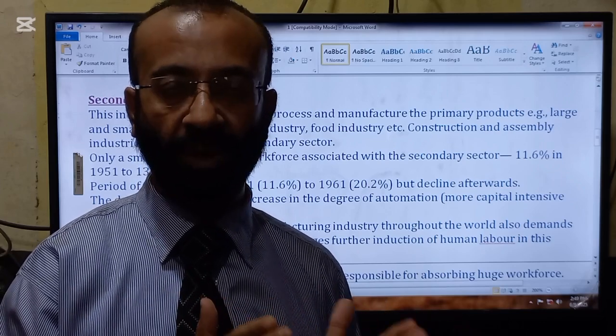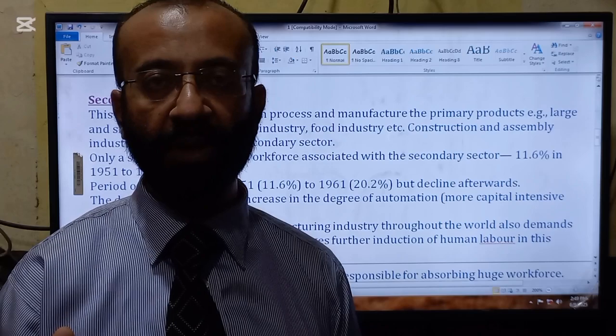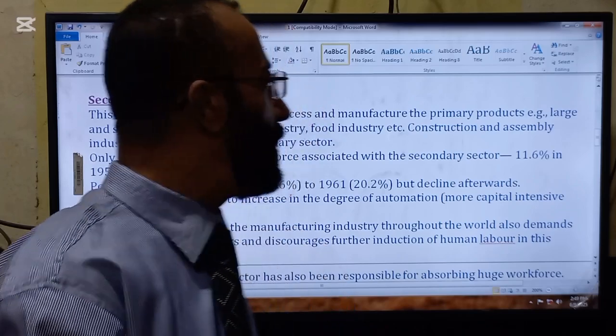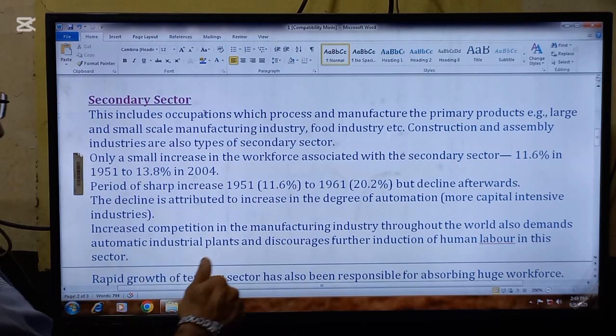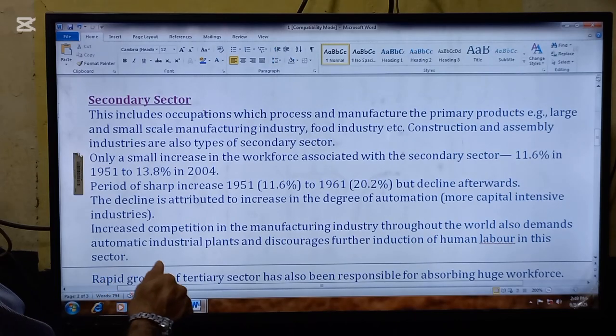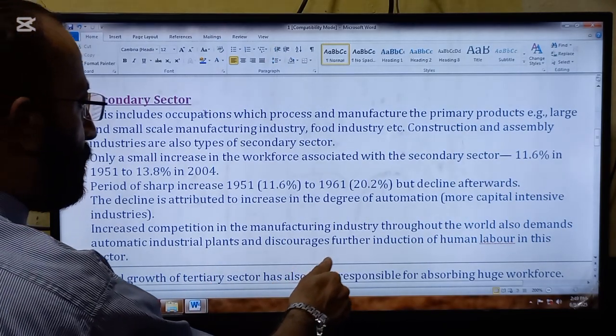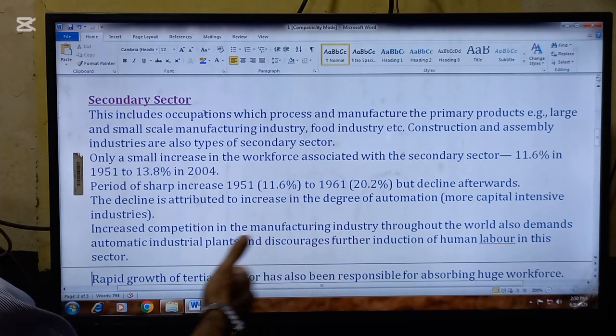In the past, lot of workers were working to carry out these functions, but now machines are doing these. So this is the reason for the decline in the secondary sector. Increased competition in the manufacturing industry throughout the world also demands automatic industrial plants and discourages further induction of human labor in this sector. So, very important reason.